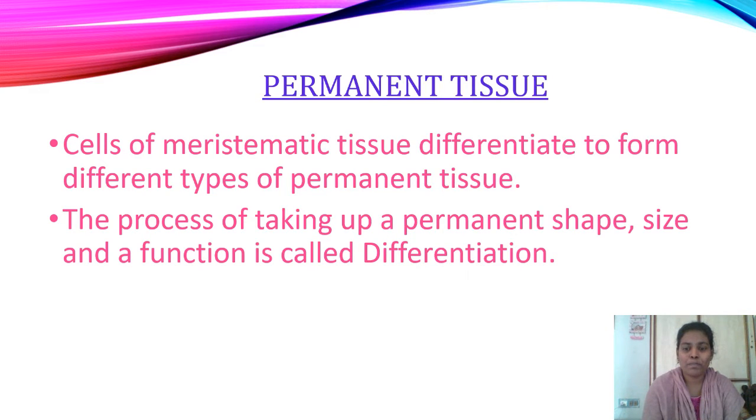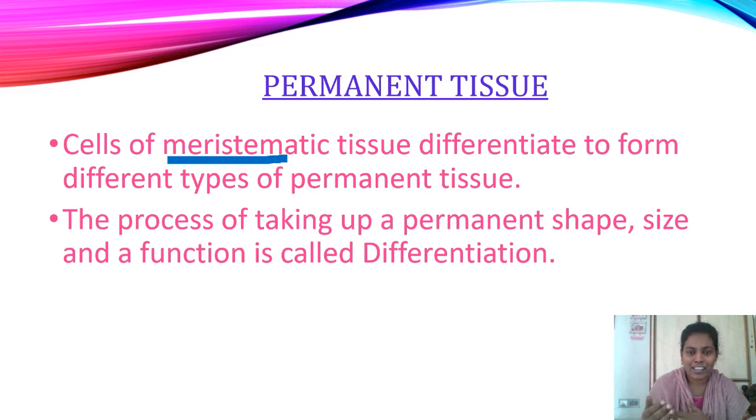Let us first learn about permanent tissue. What is meant by permanent tissue? In order to understand this, first let us recall our previous knowledge about meristematic tissue. What is meant by meristematic tissue? It is the tissue which contains a group of cells that have the capacity to divide. Is it right? Meristematic tissue is the type of tissue which has the ability to divide.